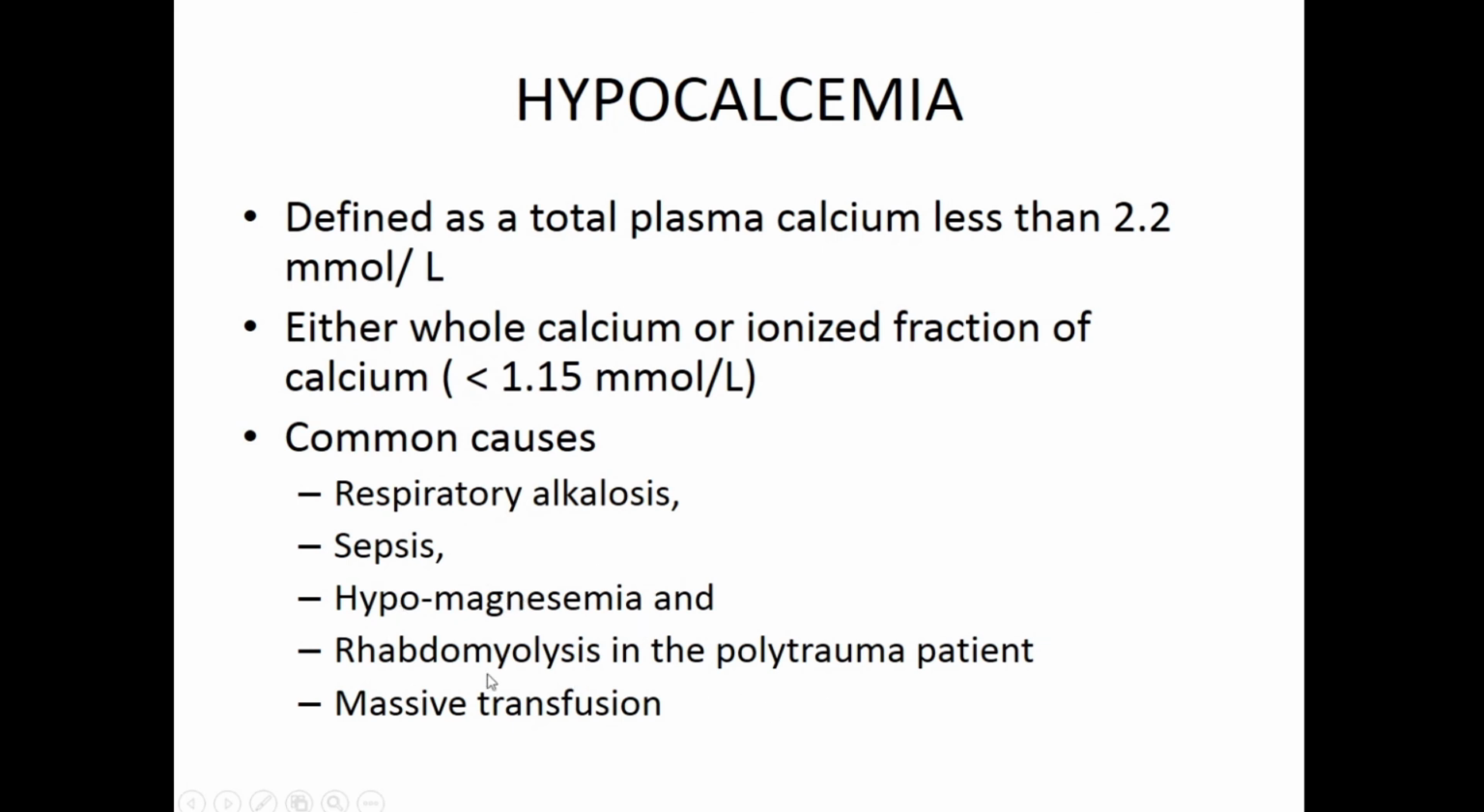Then polytrauma, as I said, rhabdomyolysis. We saw when there is rhabdomyolysis, there is excessive potassium. This can also cause hypocalcemia. And massive transfusion, because with massive blood transfusion, what happens? There is EDTA in the blood that we give. EDTA is a calcium chelator. So it chelates the calcium from the body. So it removes the calcium from the body. So there will be hypocalcemia.